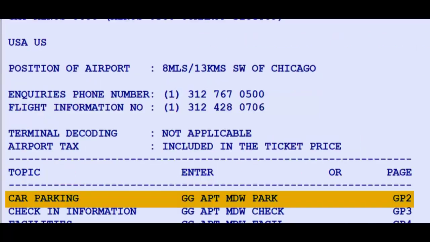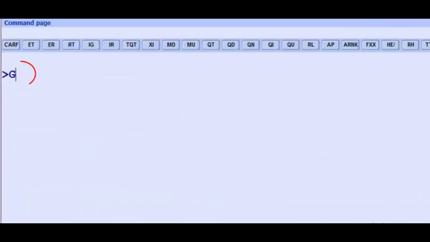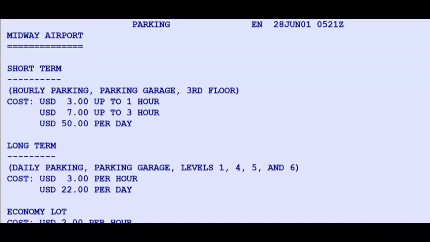Here you can access information about local car parking facilities. To get this information, enter GG, APT, the three-letter code MDW, and the four-letter code of the service, PARK, or you can simply type GP2. All the information about parking at Midway as provided by the airport itself is now displayed.